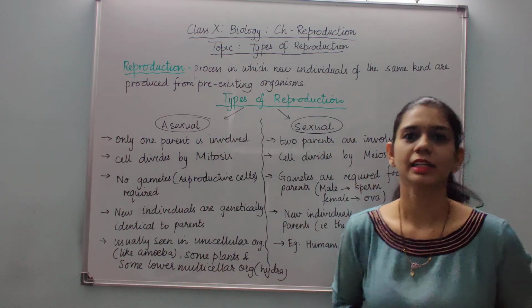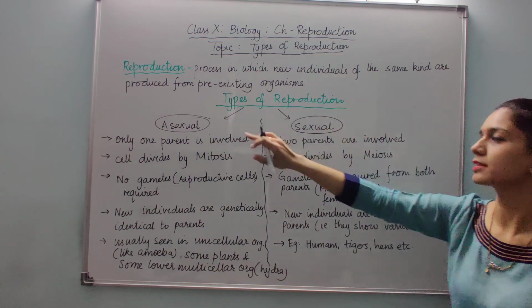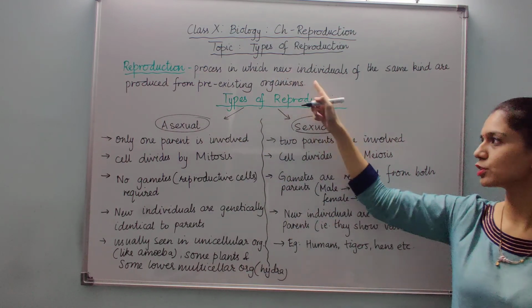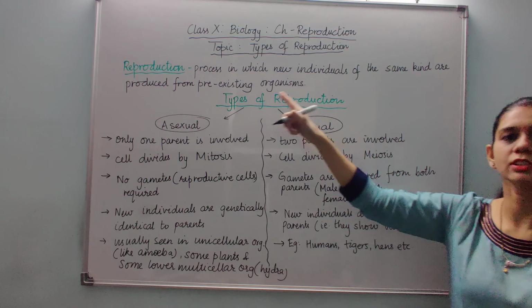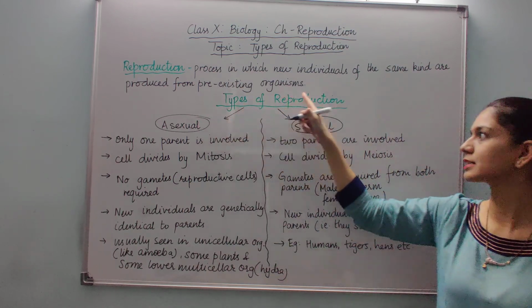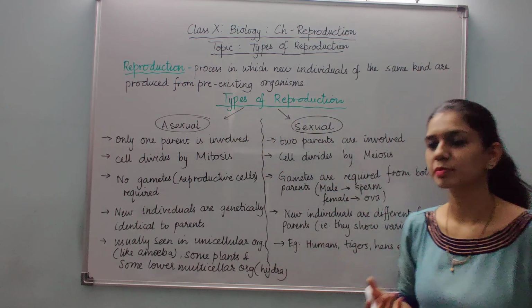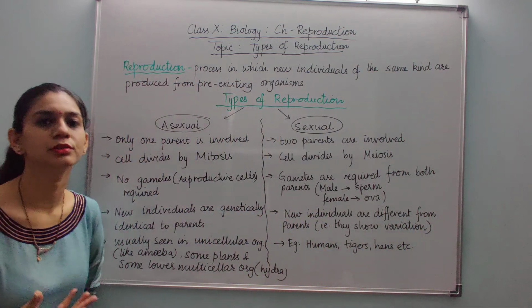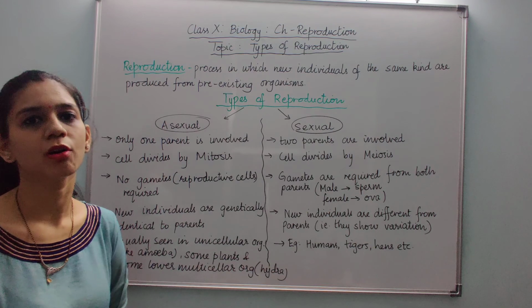Hello everyone, today our topic is reproduction. Let us understand its definition first. It is a process in which new individuals of the same kind are produced from the pre-existing organisms, which means that the parents give rise or birth to the new children or offspring.